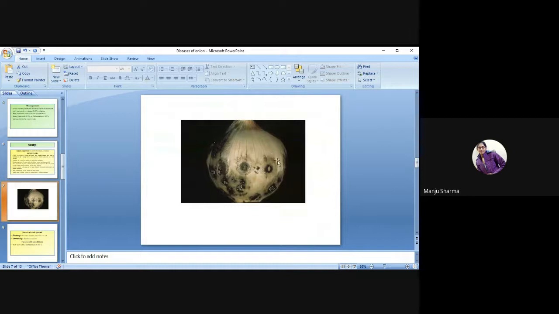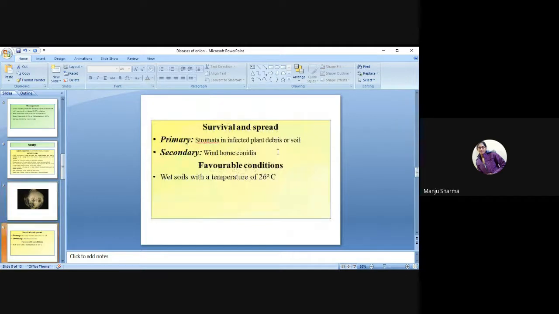There are blackish color spots. Survival and spread: primary stromata in infected plant debris or soil, secondary wind-borne conidia.